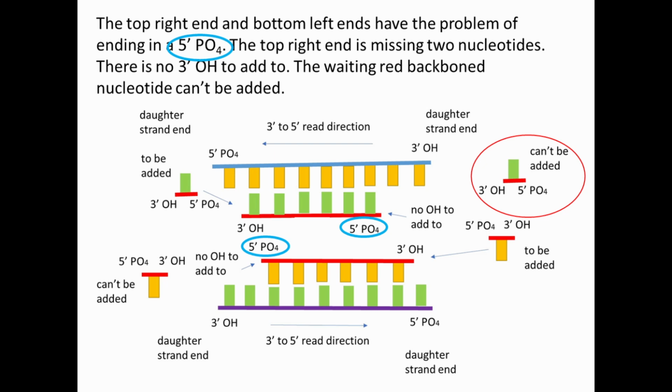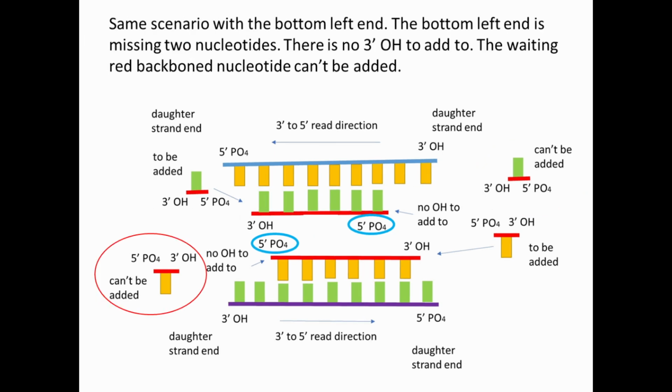The top right end is missing two nucleotides. There is no 3' OH to add to. The waiting red backboned nucleotide can't be added. The same scenario with the bottom left end. The bottom left end is missing two nucleotides. There is no 3' OH to add to. The waiting red backboned nucleotide can't be added.